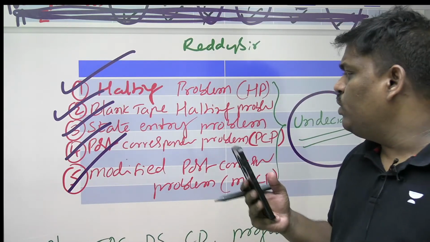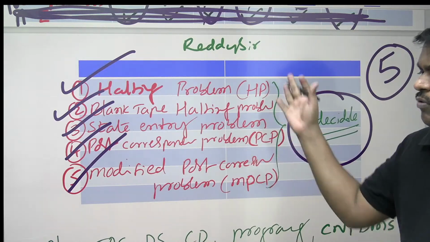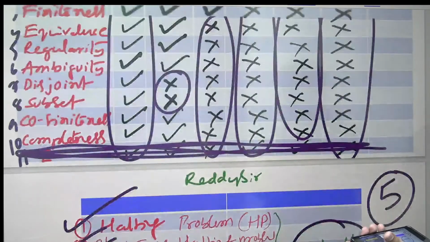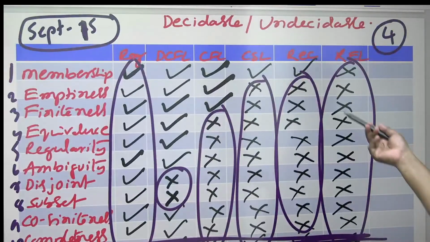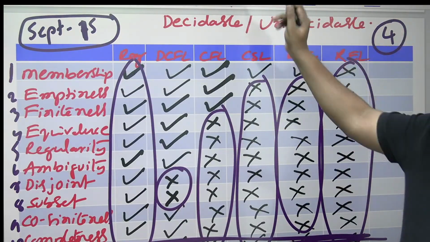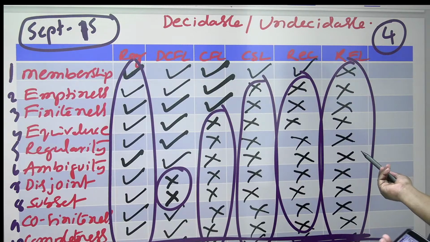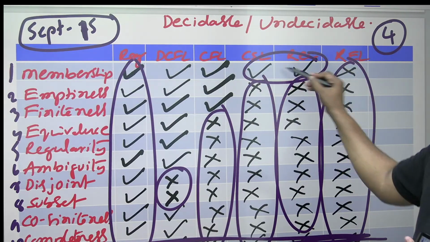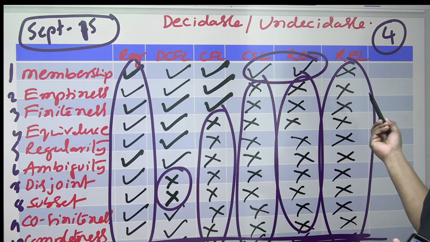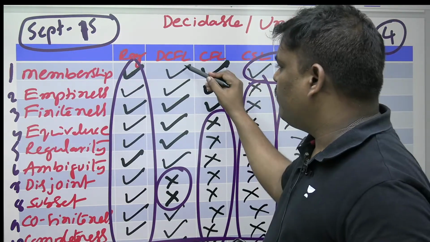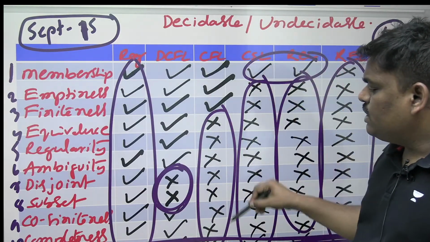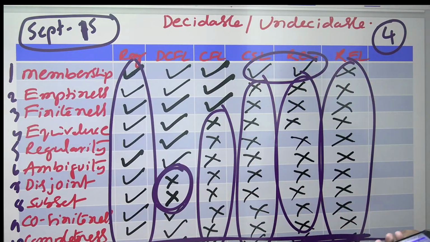But the things which are rounded, see this one. This is very simple, everyone will get. Here, this is also simple. First column all closed, last column not closed. And before these two, two are closed. If you go for CFL, DCFL, everything is closed except these two. For CFL, except the first three, the remaining are all not closed.